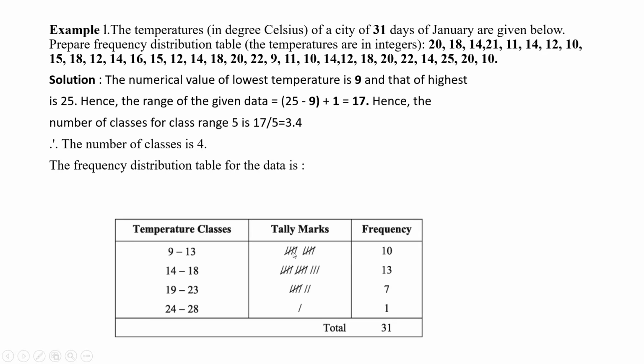So tally marks. The way of using tally marks is just take 4 marks here and the 5th mark will be a cross. So total is 31. This is the way to make a frequency distribution table.